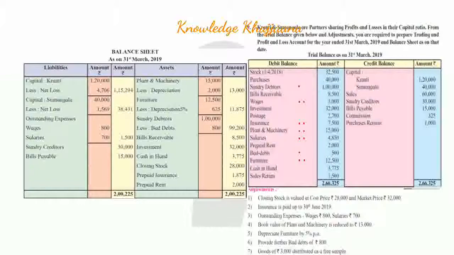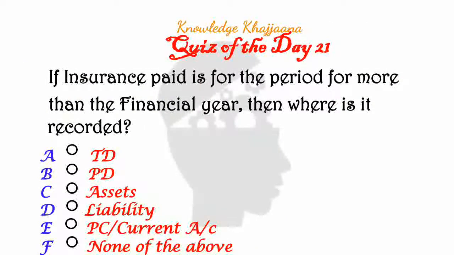Okay, now the quiz of this day. If insurance is paid for a period of more than the financial year, then where is it recorded? See, always the quiz is based on whatever you have learnt in that lecture. So if the insurance is paid for a period of more than the financial year, it means the period which has not expired in this financial year, then where is that insurance recorded? Is it recorded to the trading account debit side, profit and loss account debit side, to the assets, to the liability, or to the partners' capital or current account, or none of the above? Okay, you have to give the correct answer immediately as soon as you have finished watching this video.